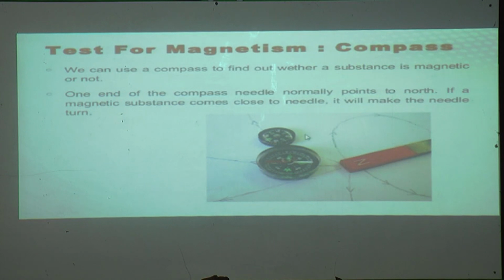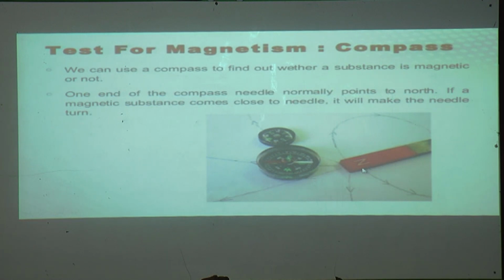So what do we have to do? We can do this activity. See here, one end of the compass needle normally points to north. In this compass there is a needle, and this needle normally points to the north.